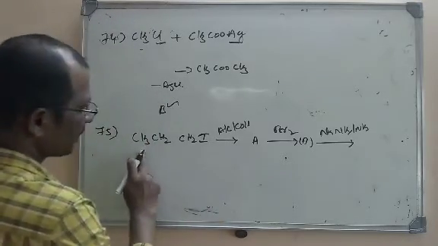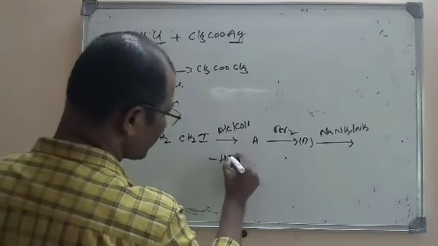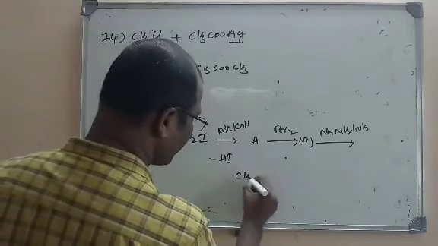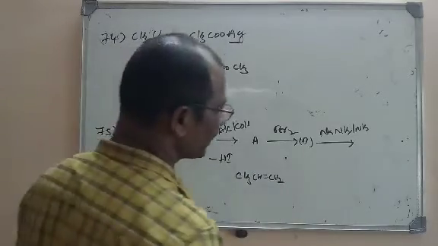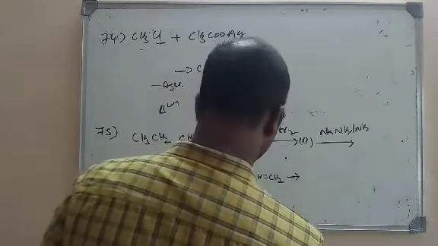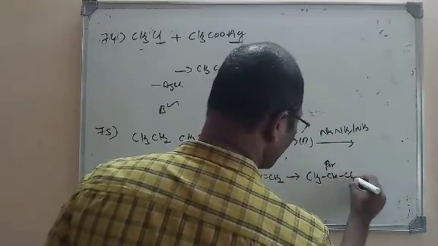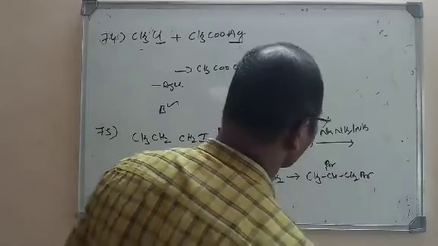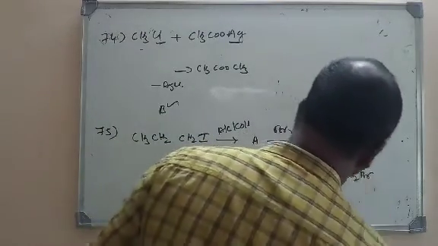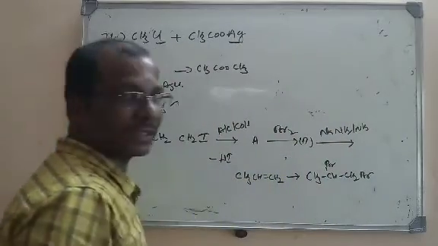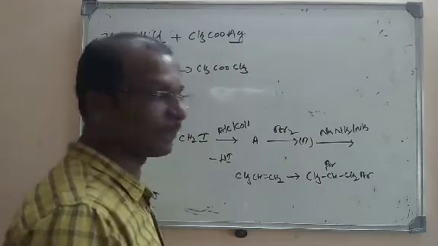Look here, it is n-propyl iodide. So due to dehydrohalogenation, what will we get? Propene, CH3CH=CH2. But here we are brominating it. So due to bromination, what will happen here? CH3CHBrCH2Br. But again here we are treating with NaNH2 followed by NH3. So as a result, hydrogen halide will be removed.